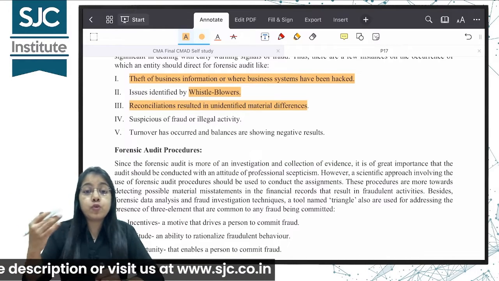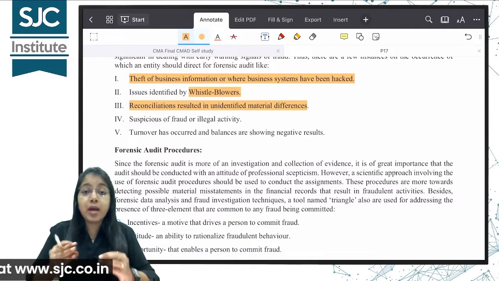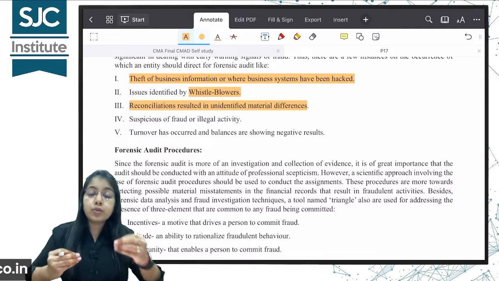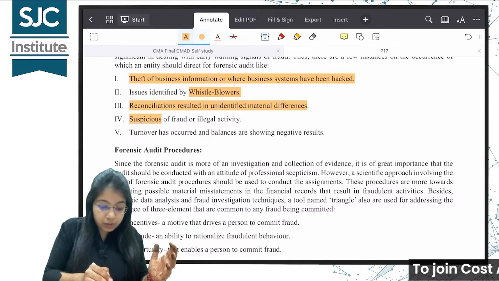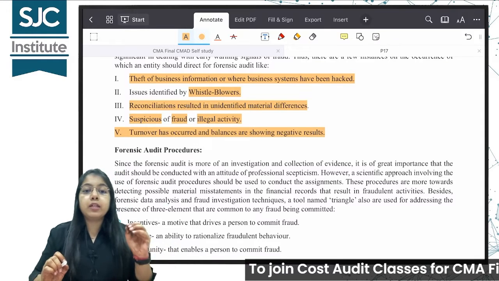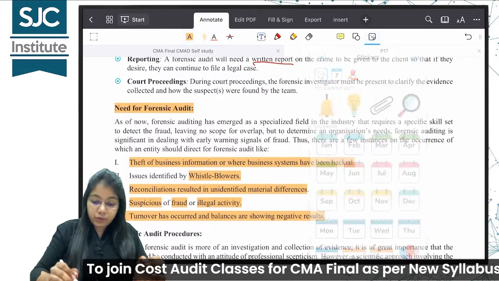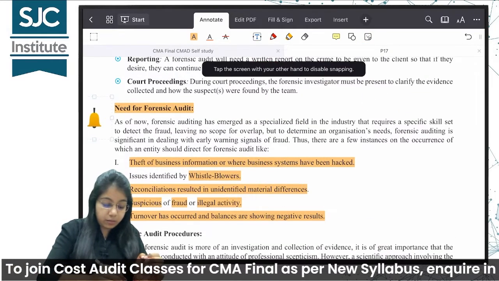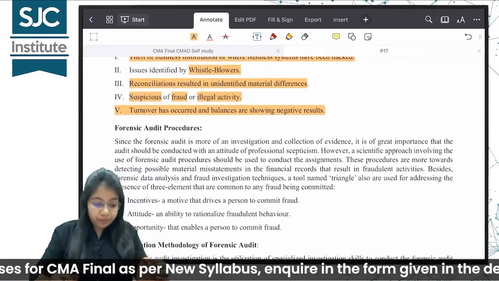If turnover is so high, how can there be losses? Okay, it may be a genuine case, but there is a need to investigate, right? So there's a need for forensic audit. All right, suspicion of fraud or illegal activity and turnover has occurred, but balances are showing negative results. So we just mark it as a probable question area. Need for forensic audit.